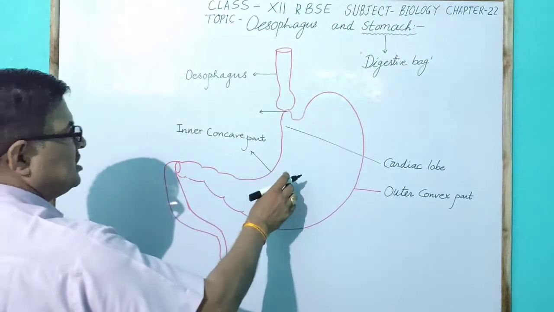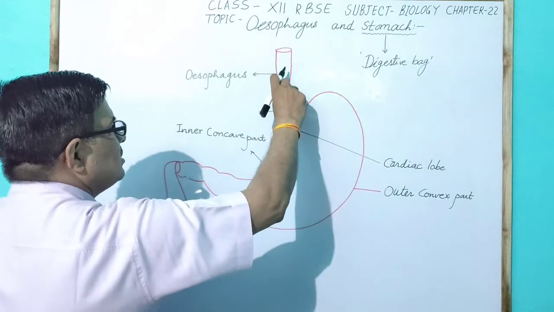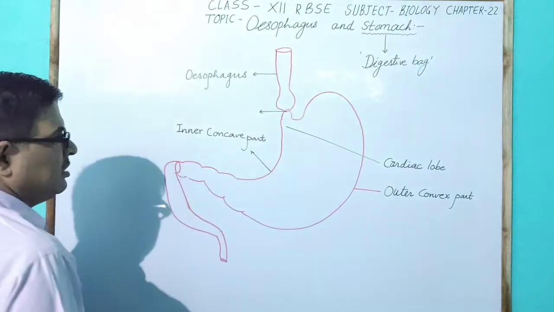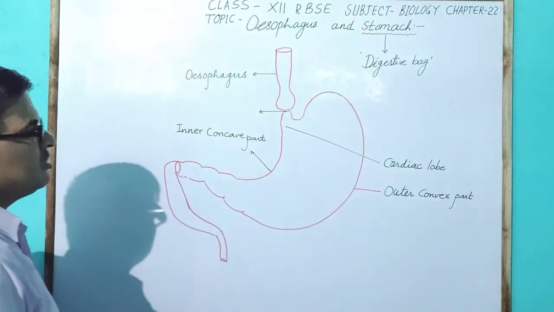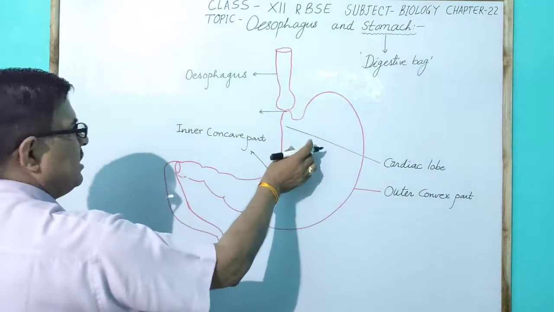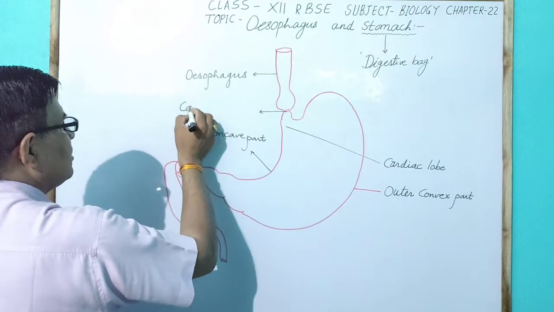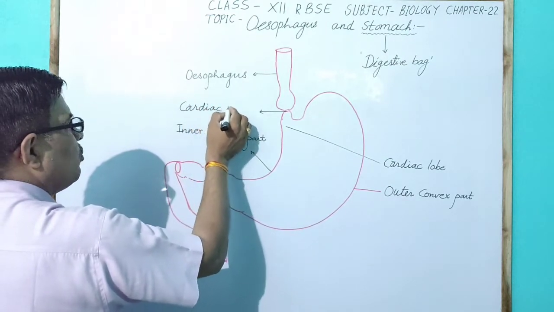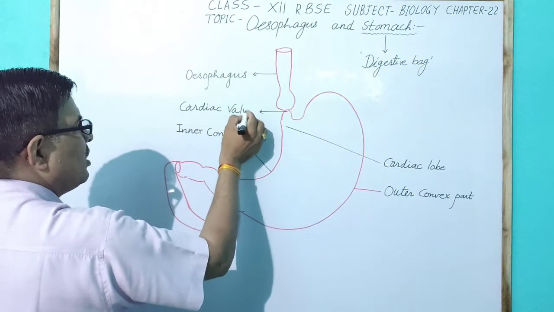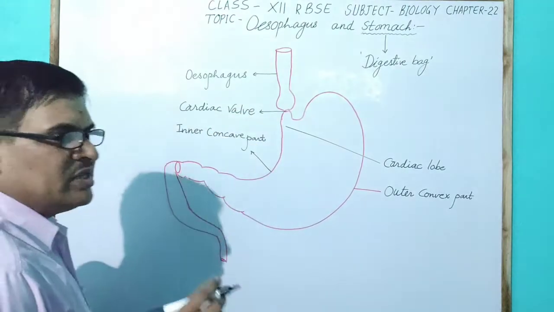Since it lies between the oesophagus and stomach, it is also called the oesophageal-stomach valve. A valve means it opens on one side only.